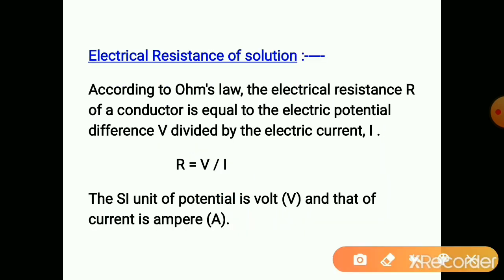Now, some basic terms we must understand in order to study this topic in detail.